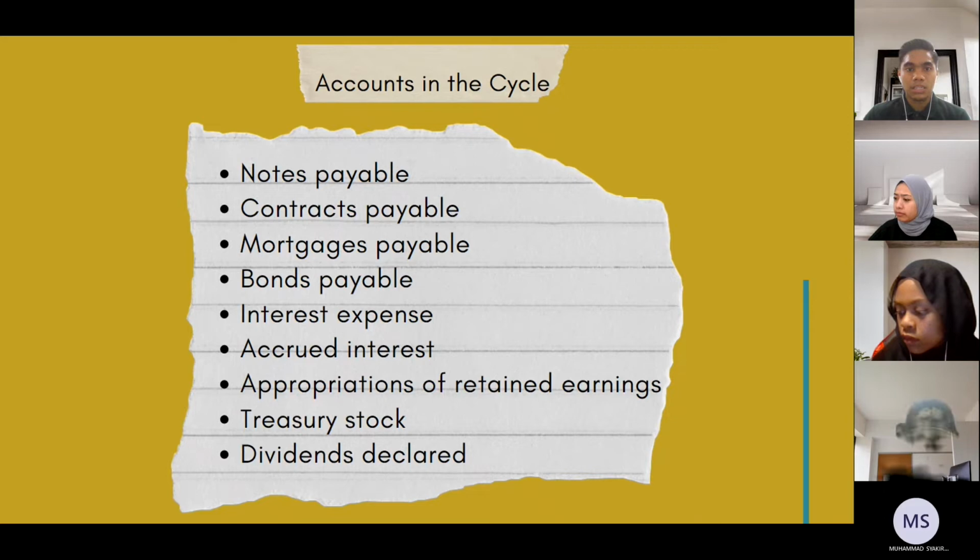Okay, treasury stock, treasury shares, the amount of shares that a company keeps in its own account. Okay, dividend declared. When a company has declared a dividend, but the payment has not been sent to the people who own shares.